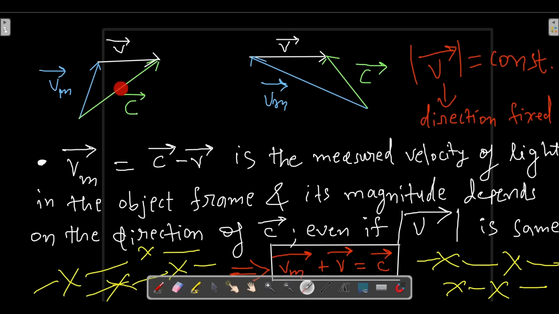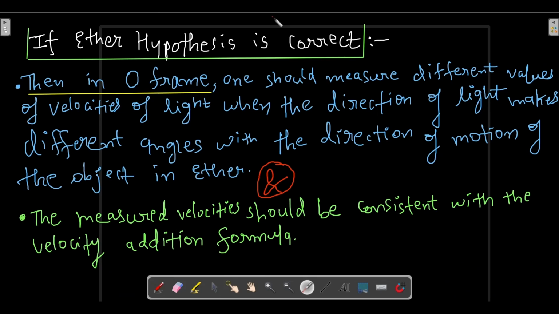But if we change the direction of motion of light, what is happening? The velocity of light with respect to the object is changing. So one should measure different values of velocities of light in this O frame when the direction of light makes different angles with the direction of motion of the object in ether.